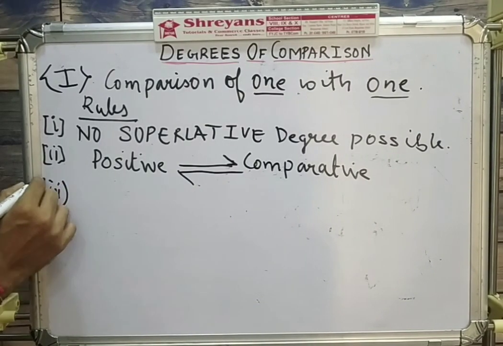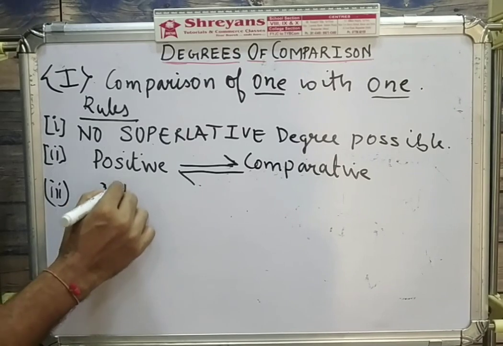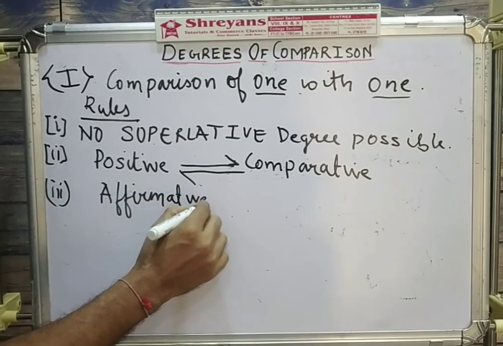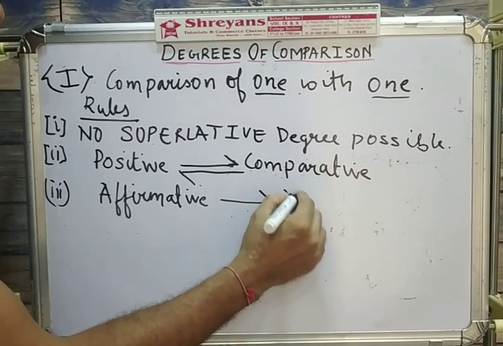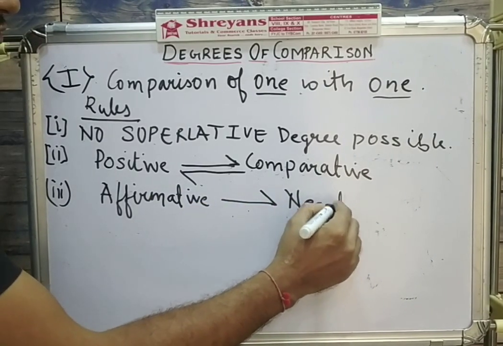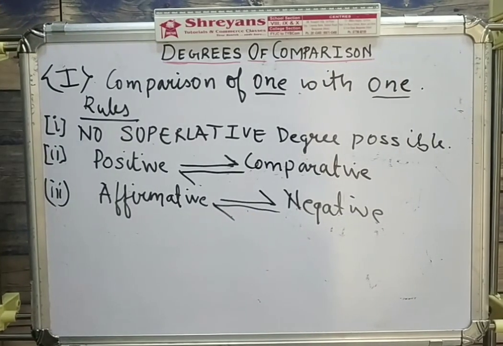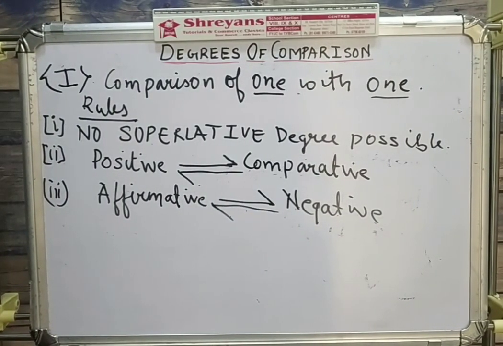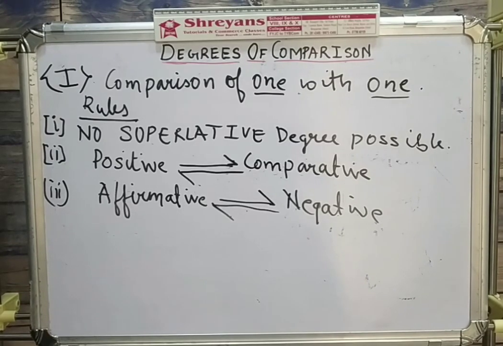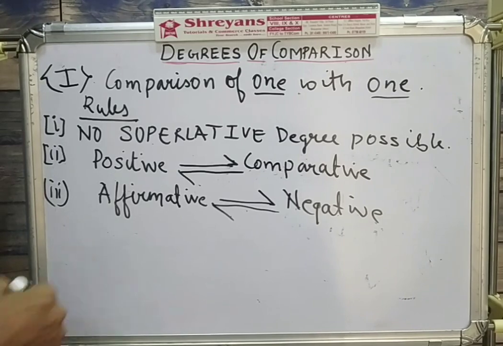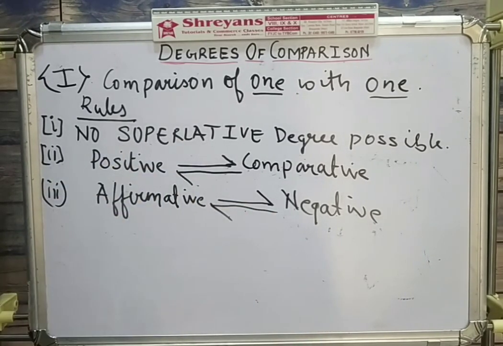Third rule, if your verb is affirmative, make it negative. And if your verb is already negative, make it affirmative. So these simple rules you follow. First rule, there is no superlative possible. If it's positive, make it comparative. If it is already comparative, make it positive. If the verb is affirmative, make it negative. If the verb is negative, make it affirmative.